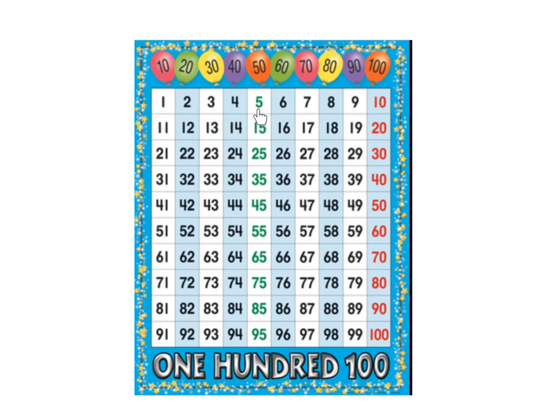1, 2, 3, 4, 5, 6, 7, 8, 9, 10. 11, 12, 13, 14, 15, 16, 17, 18, 19, 20, 21, 22, 23, 24, 25, 26, 27, 28, 29, 30, 31, 32, 33, 34, 35, 36, 37, 38, 39, 40, 41, 42, 43, 44, 45, 46, 47, 48, 49, 50, 51, 52, 53, 54, 55, 56, 57, 58, 59, 60, 61, 62, 63, 64, 65, 66, 67, 68, 69, 70, 71, 72, 73, 74, 75, 76, 77, 78, 79, 80, 81, 82, 83, 84, 85, 86, 87, 88, 89, 90, 91, 92, 93, 94, 95, 96, 97, 98, 99, 100.